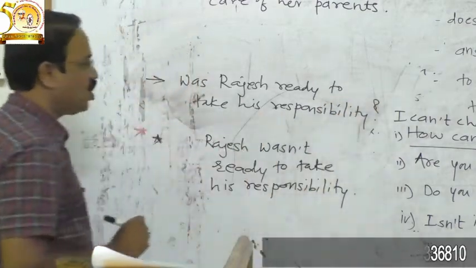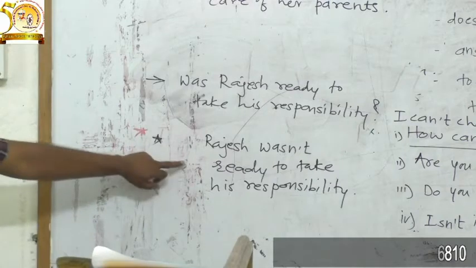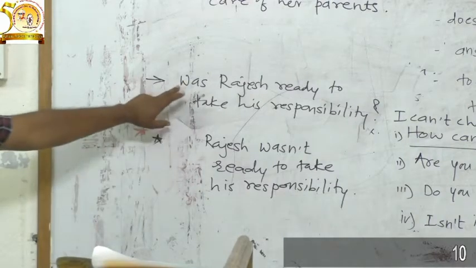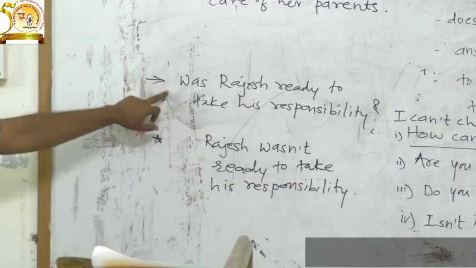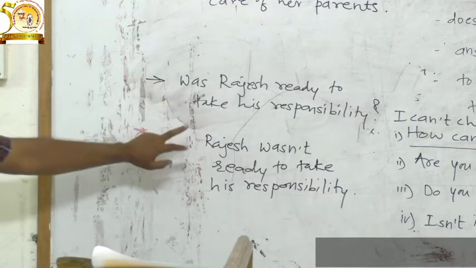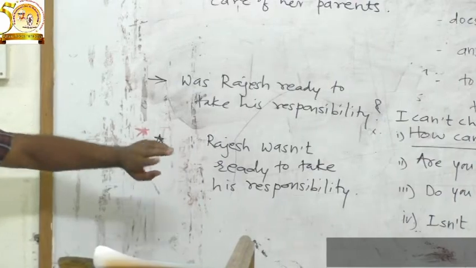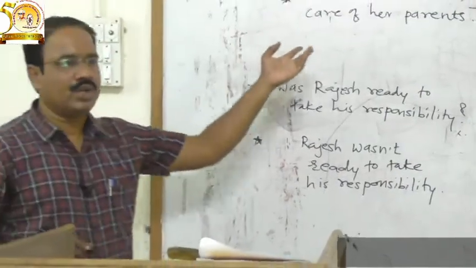And you have to put question mark at the end of the sentence. The assertive sentence turns into rhetorical question. If there is a negative in the assertive sentence, then the rhetorical question will be positive. If there is a positive in the assertive sentence, the rhetorical question will be negative.